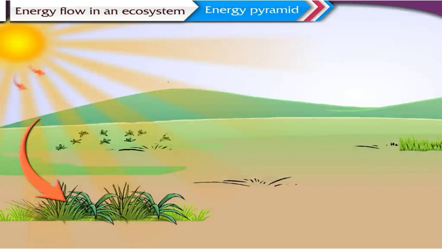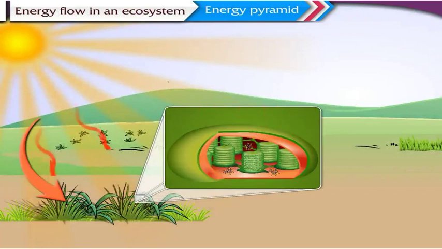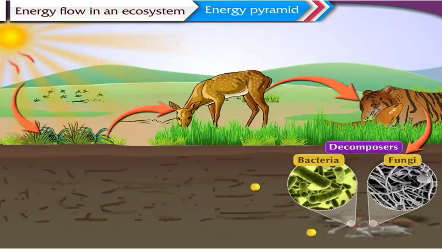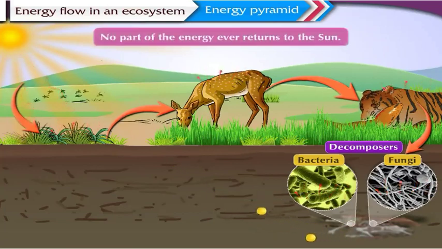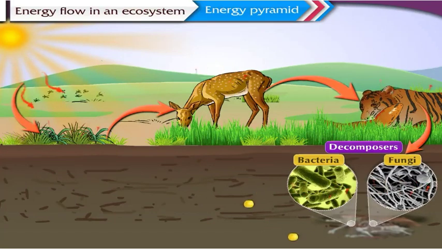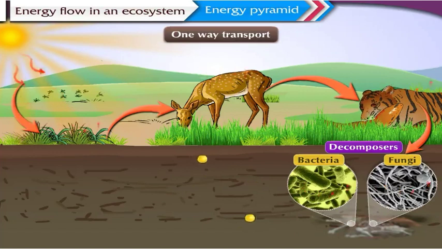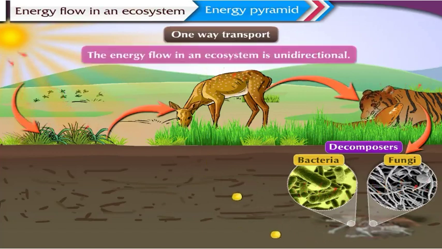The sun is the most important source of energy in any ecosystem. Green plants store some of the energy in the form of food. Before reaching the decomposers, this energy is passed on from one trophic level to the next. Decomposers dissipate some amount of energy in the form of heat. However, no part of the energy ever returns to the sun. Such passage of energy is referred to as one-way transport, and hence it is said that the energy flow in an ecosystem is unidirectional.